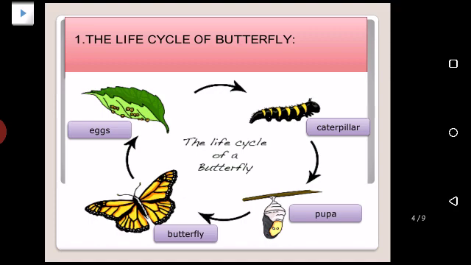So in the second column you will write caterpillar, and then this caterpillar forms a cocoon and remains inside it, and it is called pupa. Then in the next step, what comes out of this pupa? A butterfly. So the last and final stage is butterfly, and this butterfly again lays eggs and the cycle continues. So the first step was eggs, second caterpillar, third pupa, and the fourth butterfly.